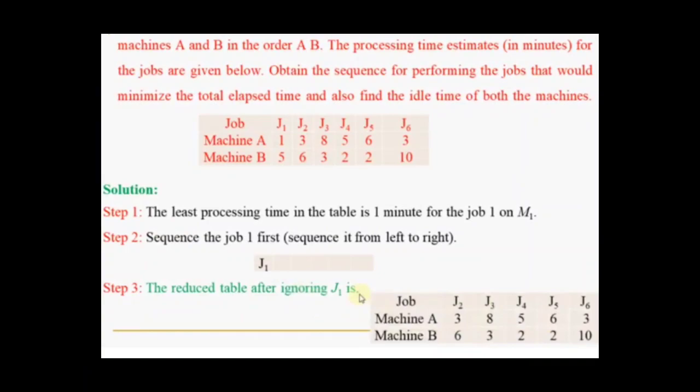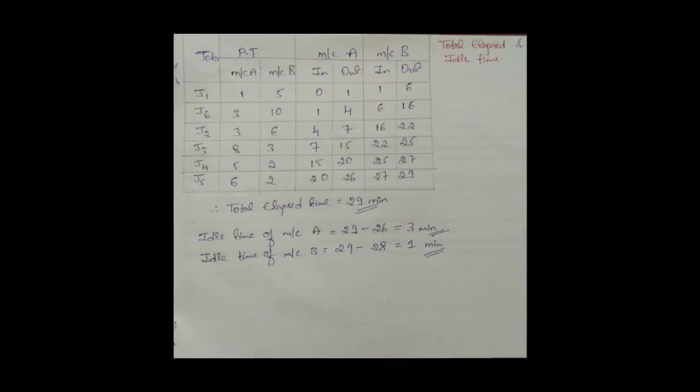Now consider the opposite machinery processing time. J2 has an opposite processing time of 6 minutes, and J6 has 10 minutes. Out of those, J6 has the maximum processing time. Therefore, after J1, J6 is to be considered, then J2. The final sequencing is J1, J6, J2, J3, J4 and J5.